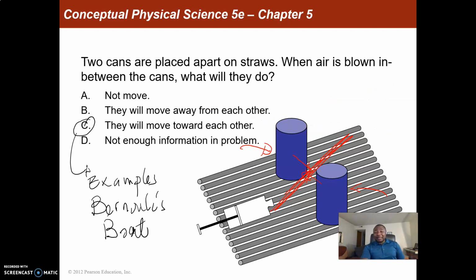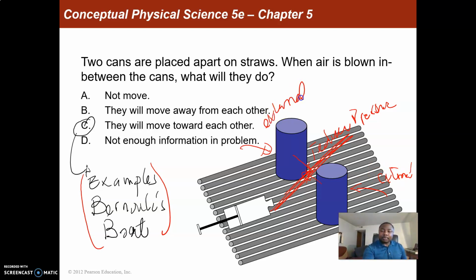Now, two cans are placed apart on straws. When air is blown in between the cans, what will they do? You remember the example I explained when we were talking about the Bernoulli boats. If you blow air between these two cans, you're going to reduce the pressure between those two cans, and therefore the external pressure here and the external pressure here will be higher than the pressure between those two cans.